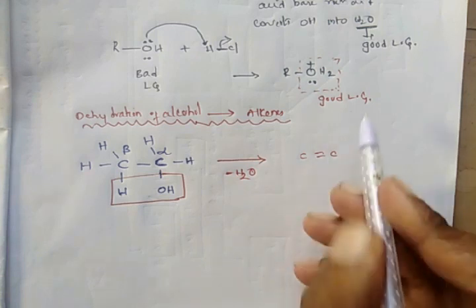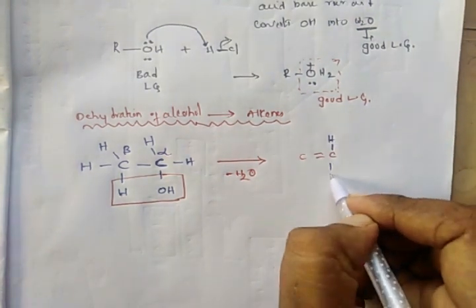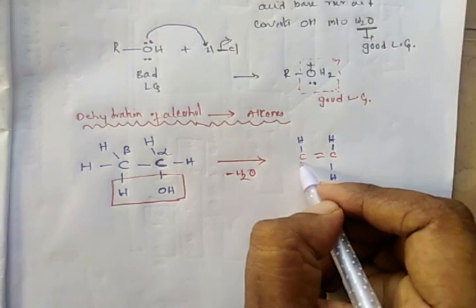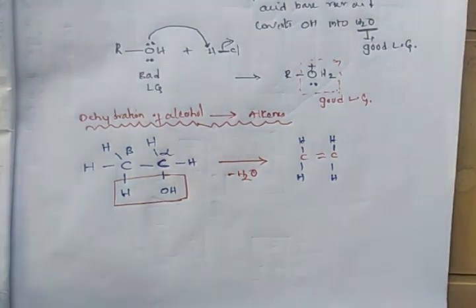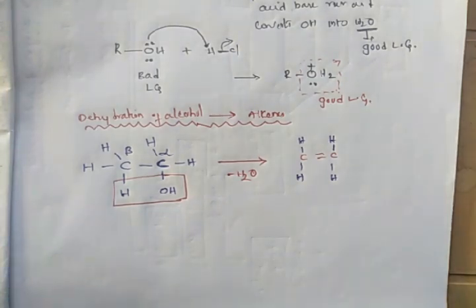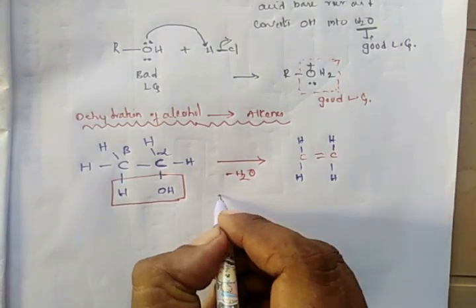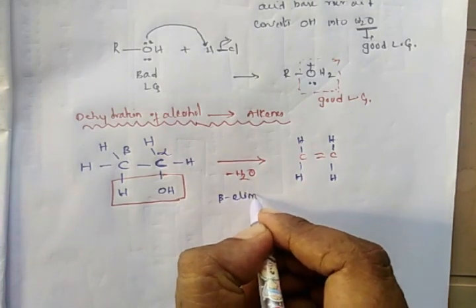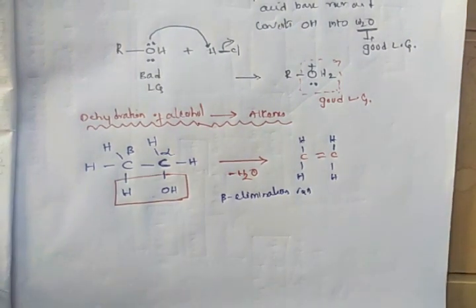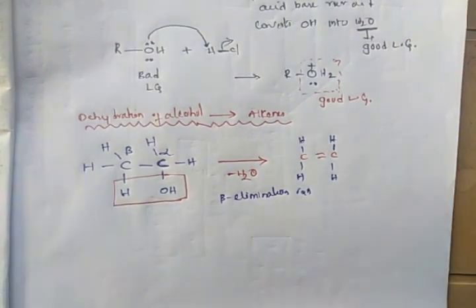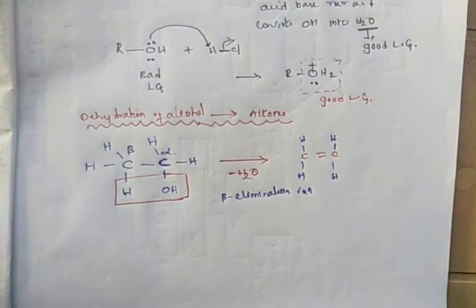So dehydration of alcohols offers alkenes. This reaction is nothing but a beta elimination reaction. Yes, this reaction is a beta elimination reaction. So alcohols on treatment with strong acids offer alkenes.